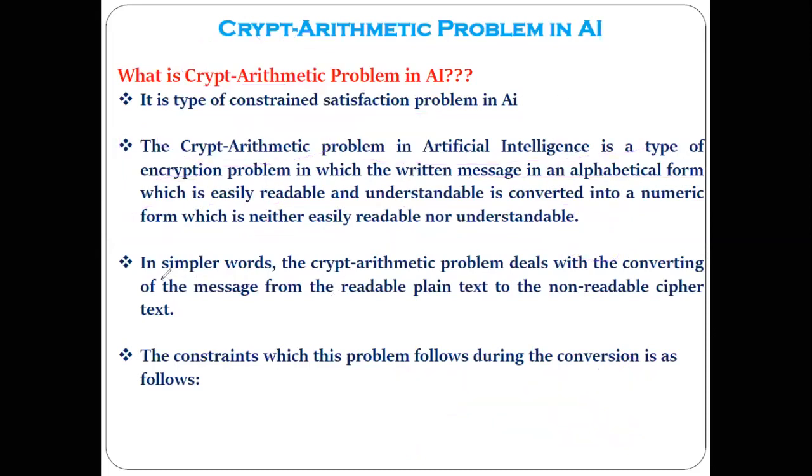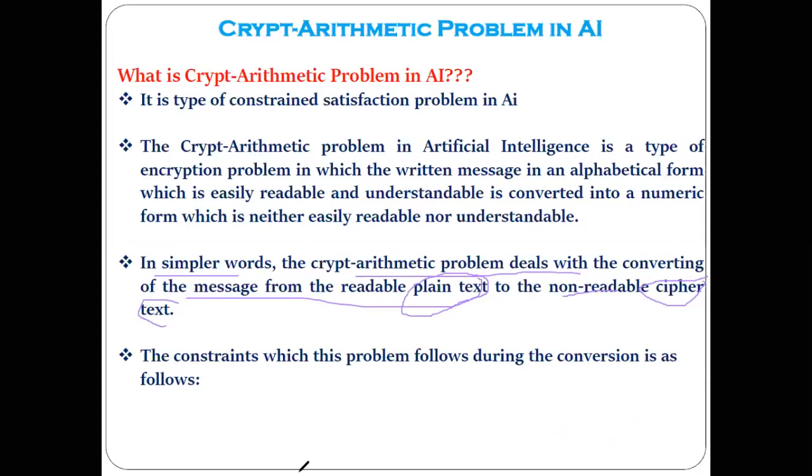Yes, sir. So in other words, I have written here: the crypt arithmetic problem deals with converting messages from readable plain text, you must be aware of this word plain text, to non-readable cipher text.